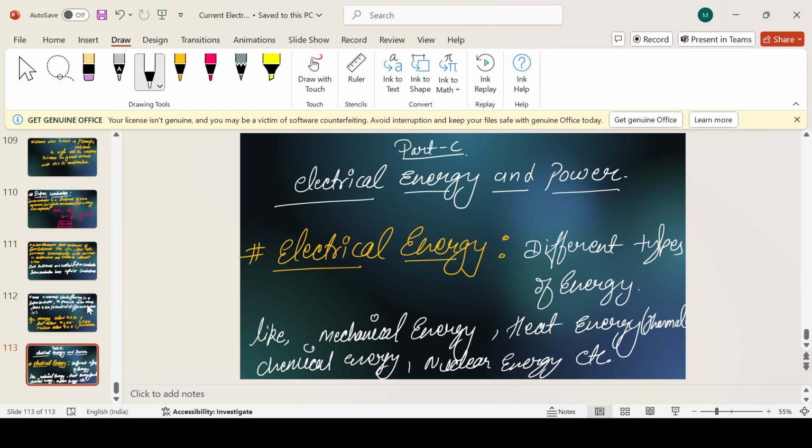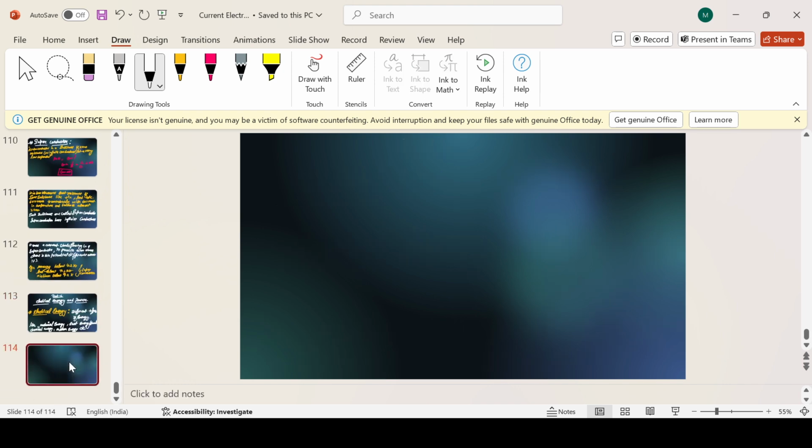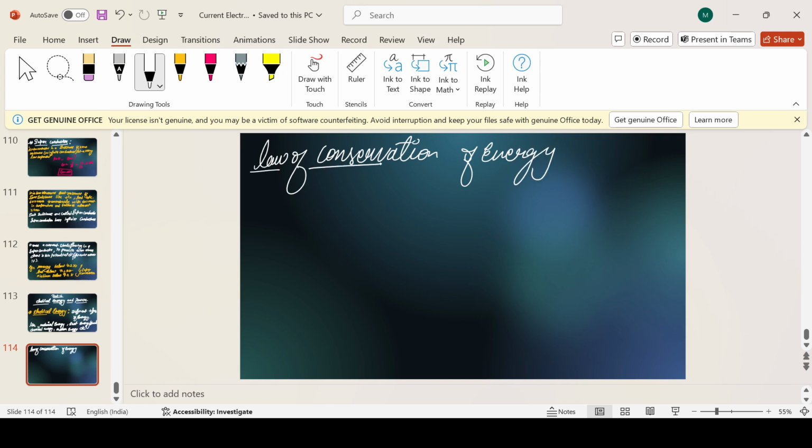Now we all know one more thing: when we talk about energy, it follows the law of conservation of energy. Ashrita, what is the law of conservation of energy? Energy can neither be created nor be destroyed.